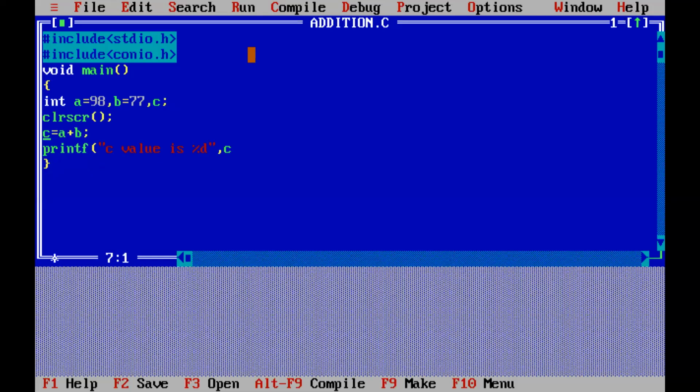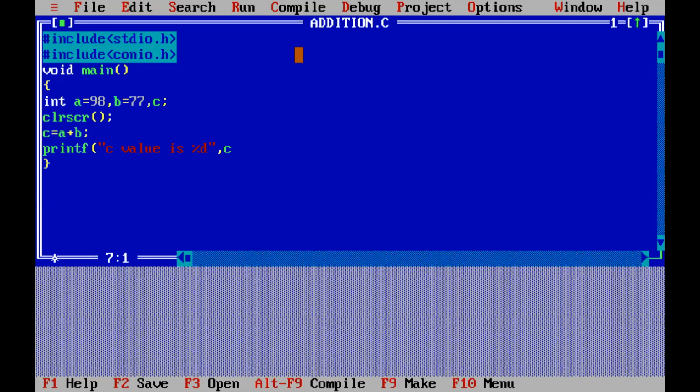No need to write integer C again here, because we already declared C as integer data. No need to mention it here; it's wrong. Just use the variable. That's all.